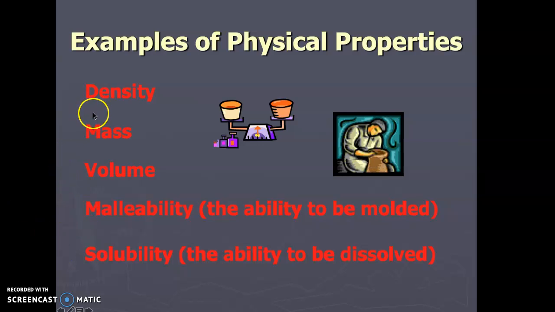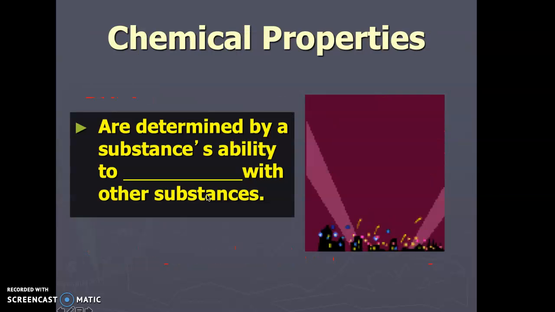But sometimes you might have a 2-liter bottle, and it has 2 liters of volume, right? That is its physical property. Depending on what it's filled with, it might have different densities, right? Or what it's made of. Malleability, we talk about that with metals. Metals can be molded. Solubility, whether it's going to get dissolved.